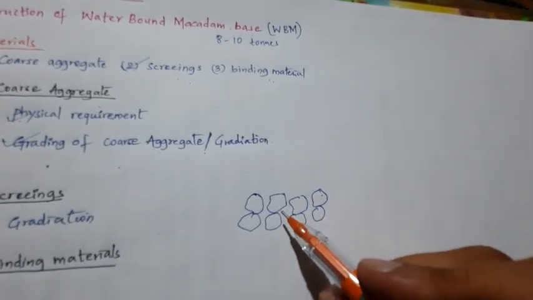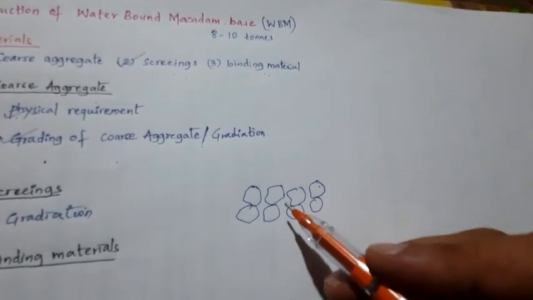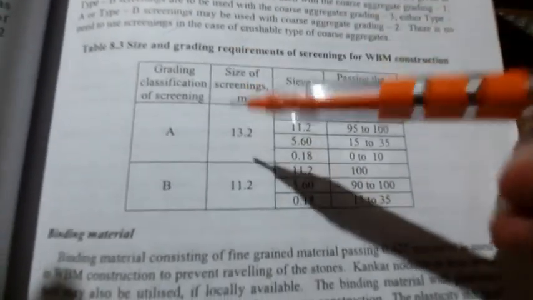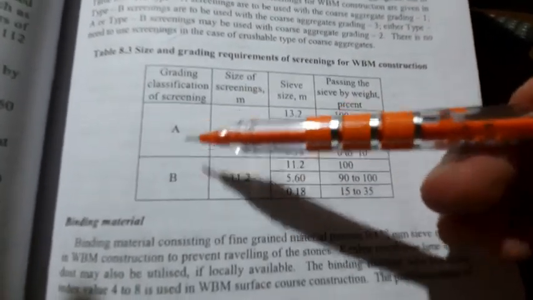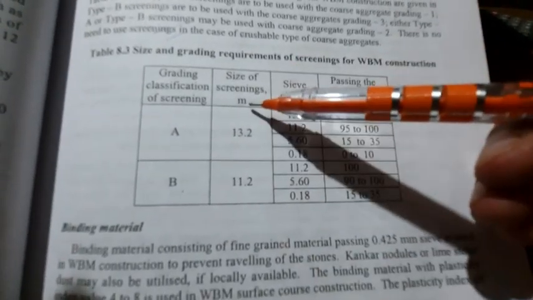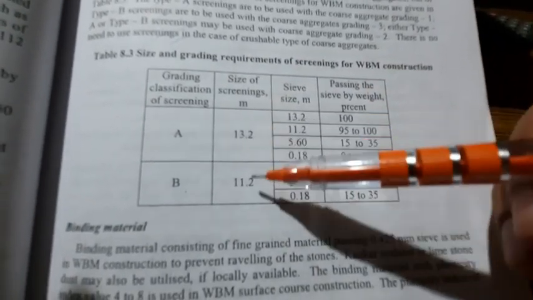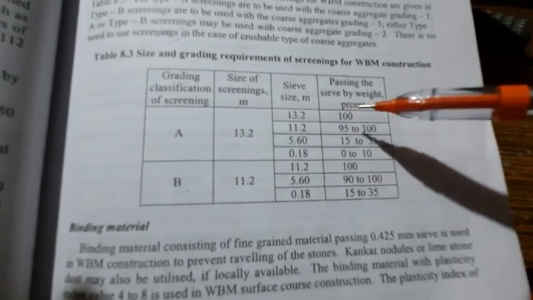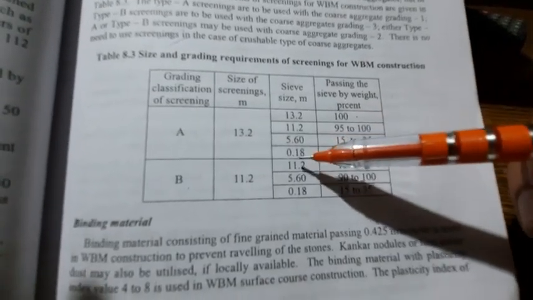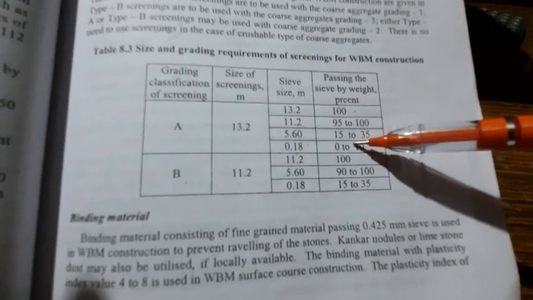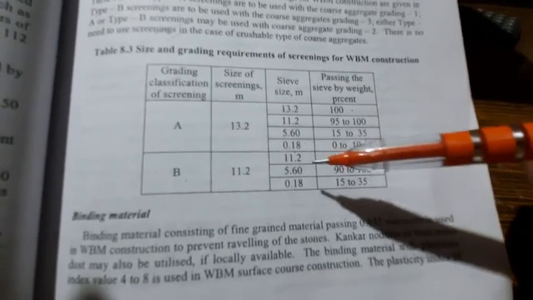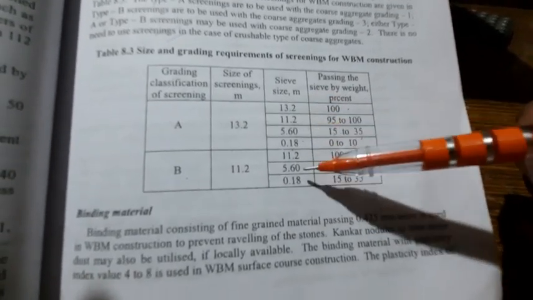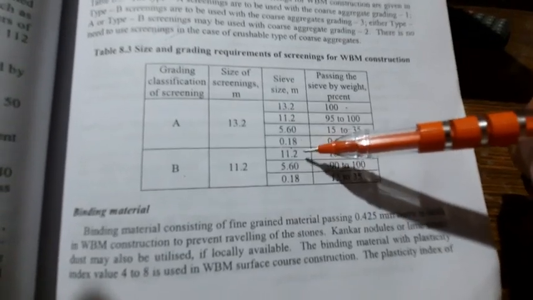Here also we have gradations for the screenings, type A and B. Let me show in a table. Here you have the gradation for the screenings A and B. The size of the screening for A is 13.2 mm, and for B it is 11.2 mm. So here 13.2 is the start of the sieve, which has 100% passing and goes up to 0.18 mm, which has 0 to 10% passing. And in case of type B, it starts from 11.2 and ends at 0.8.